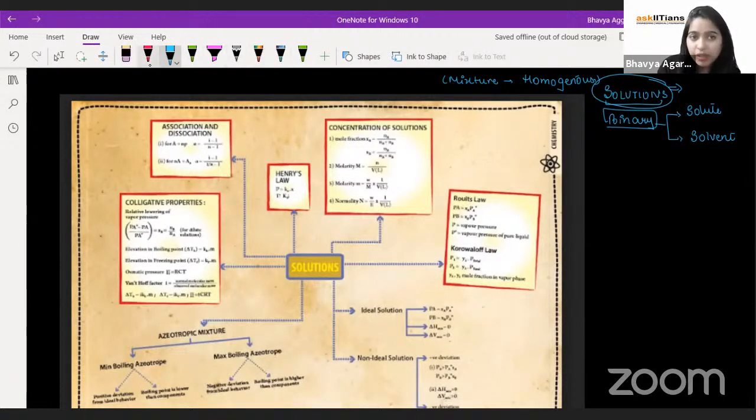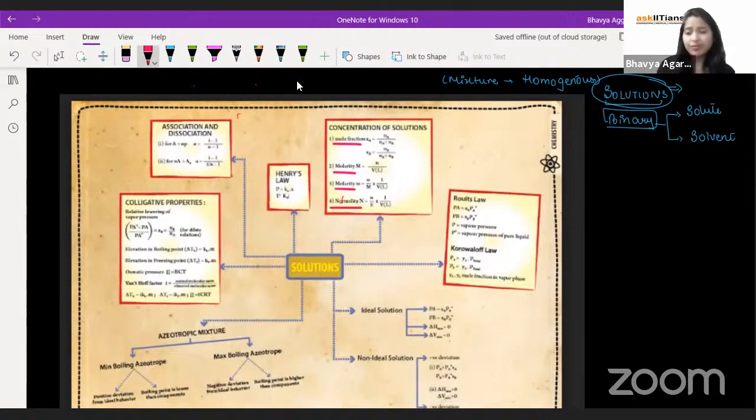For example, there are many different concentration terms, notable being mole fraction, molarity, molality, normality.